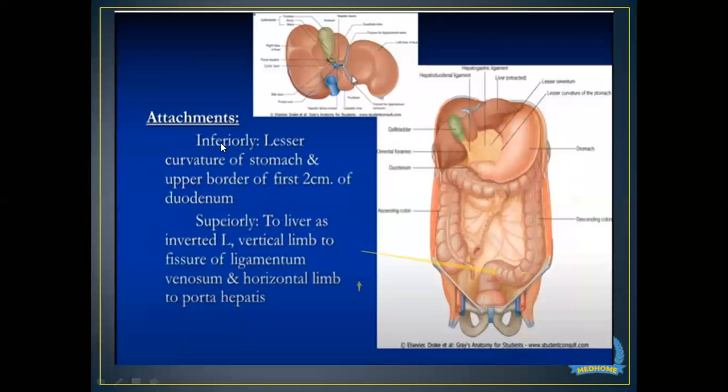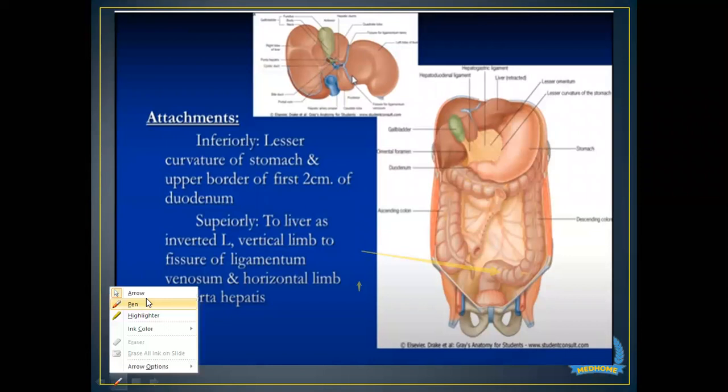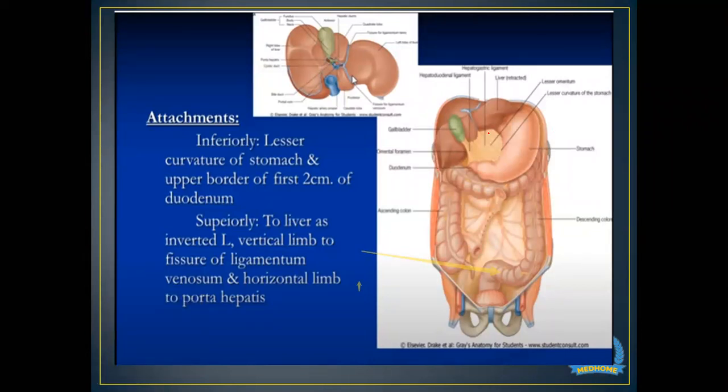Now, what are the boundaries of this lesser omentum? Again you can see it here very clearly. It's the same picture taken from Gray's Anatomy. This is the lesser curvature of the stomach and this is a small part of the duodenum. This is the liver, so this whole space in between is the lesser omentum. You can see here the hepatoduodenal ligament and the hepatogastric ligament, and this whole area is known as the lesser omentum.